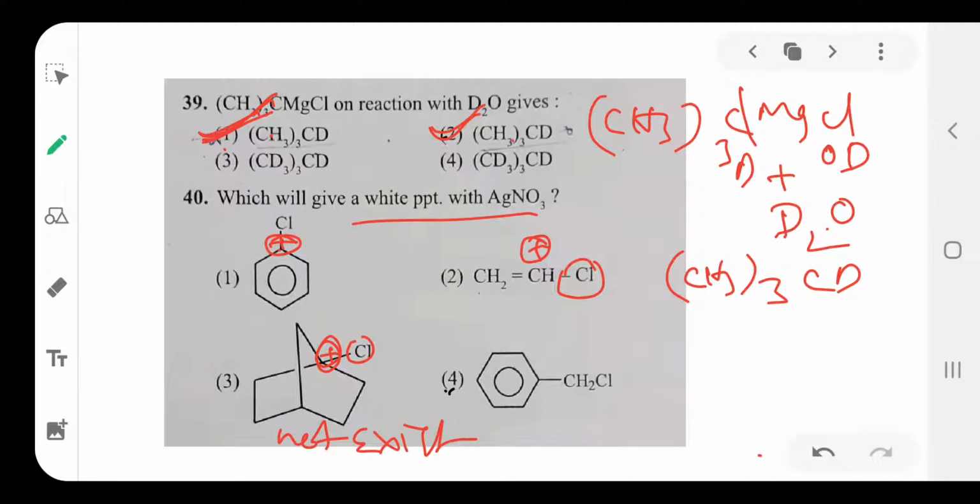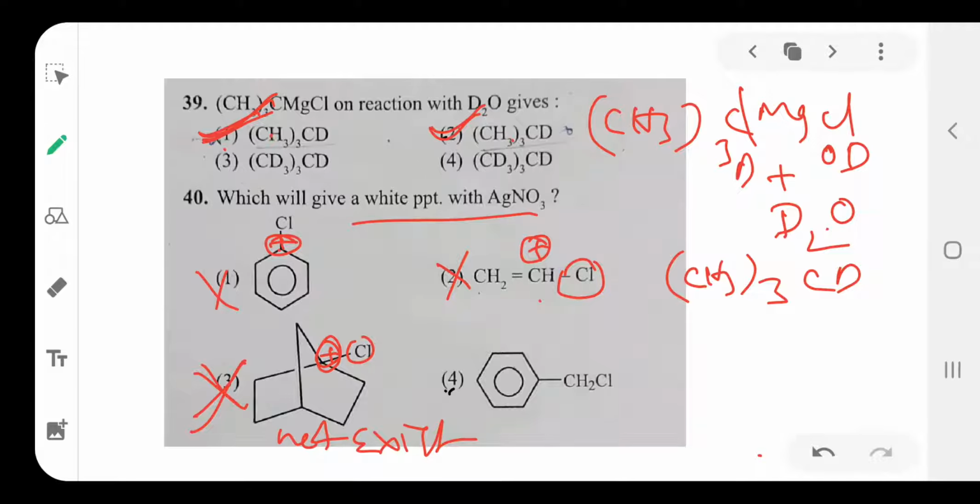Why? Actually, removal of chlorine from the aromatic ring or from the vinyl group is difficult due to the formation of partial double bond character. So these two compounds are not able to give up the chlorine. This compound also is not able to give up the chlorine. Here the carbocation is unstable, so the chlorine is unable to leave.